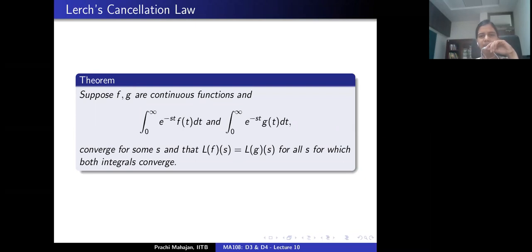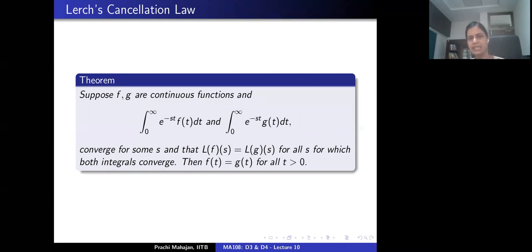Furthermore, we know that the Laplace transform of f and the Laplace transform of g are the same for all s for which the two integrals converge. Then one can show that the functions f and g must be the same. I will pause for a minute for you to absorb this theorem.